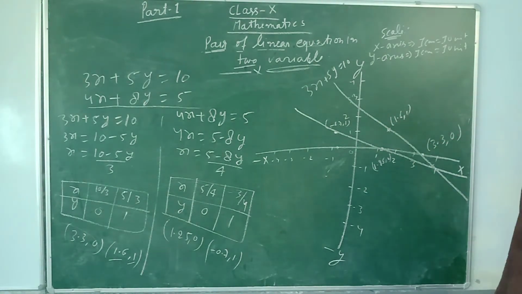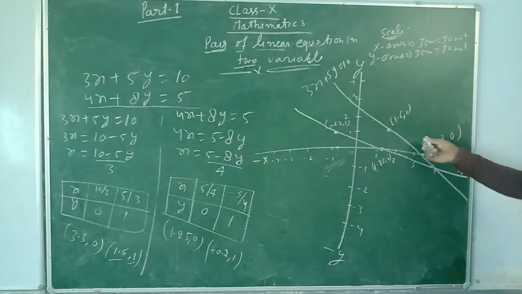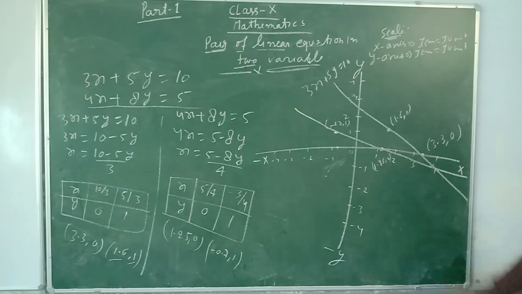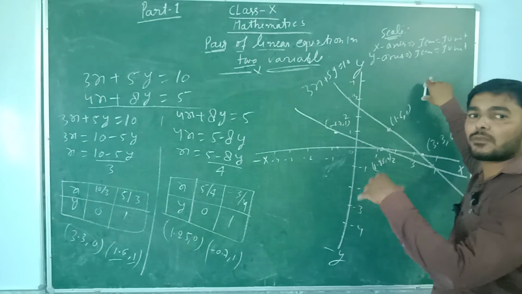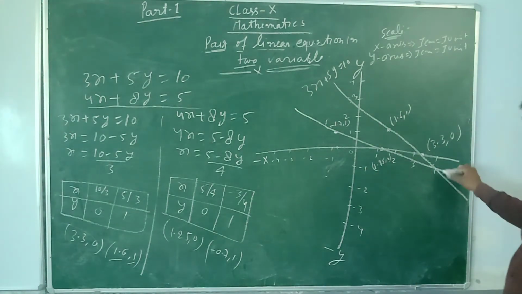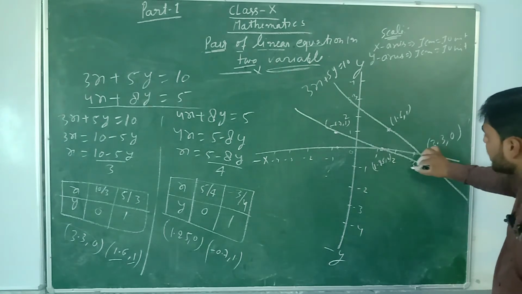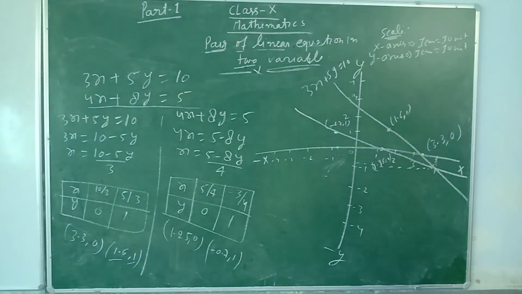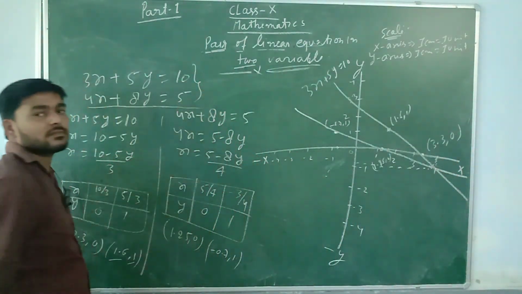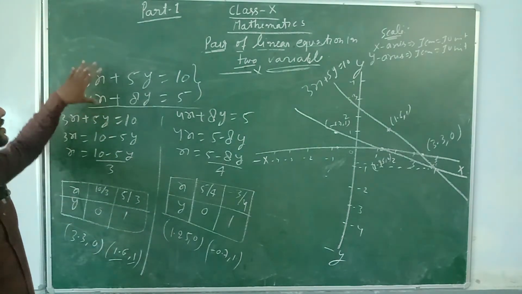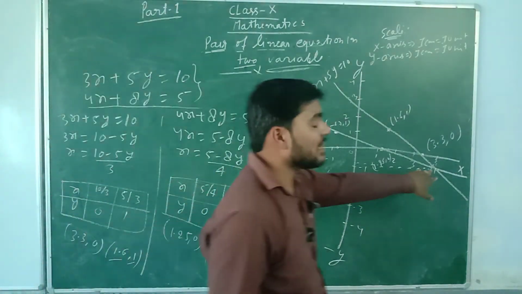This is the complete line. Now you can see the behavior of 2 lines. Both equations, or both lines, are intersecting at one point. How will you calculate it? From the graph or from the Cartesian plane, you can see from here the x values, and from here you will get the y values. Or you can solve both equations. Then you will get the values of x and y, and that x, y will be the intersecting point.